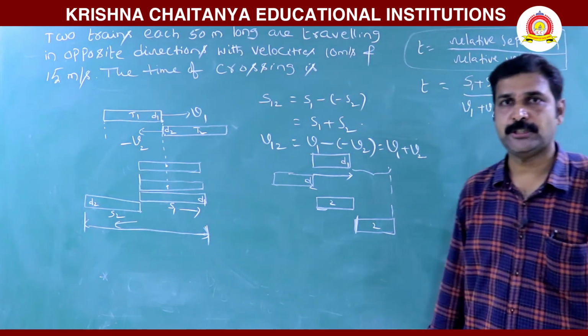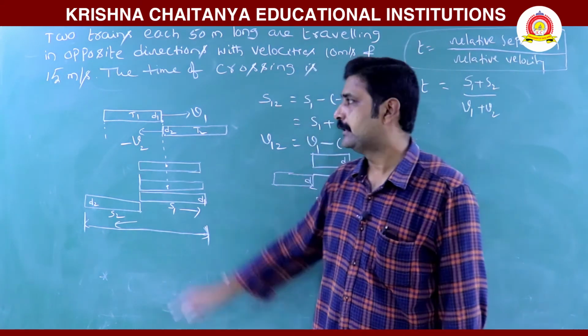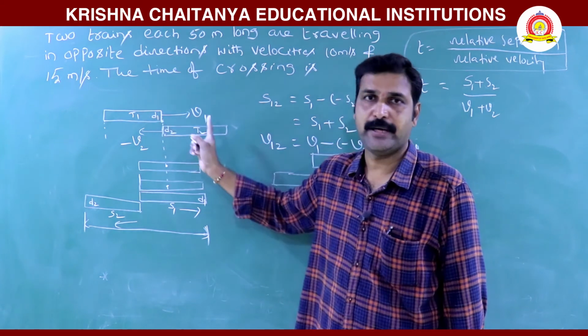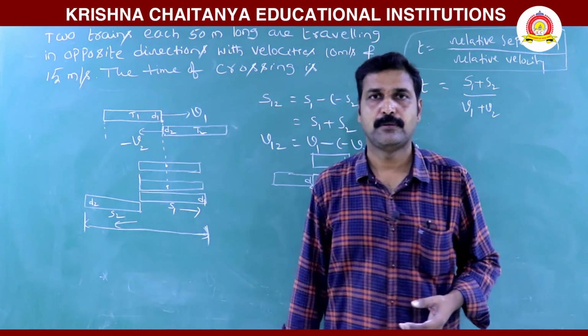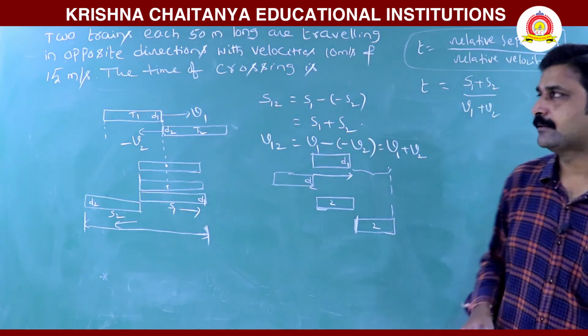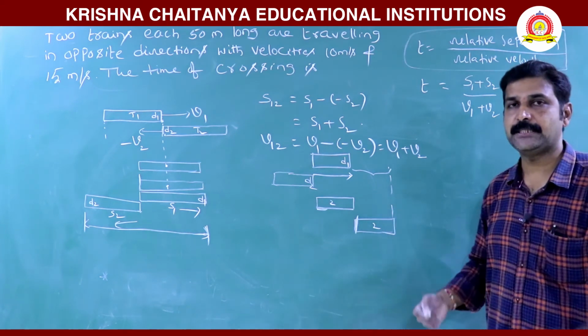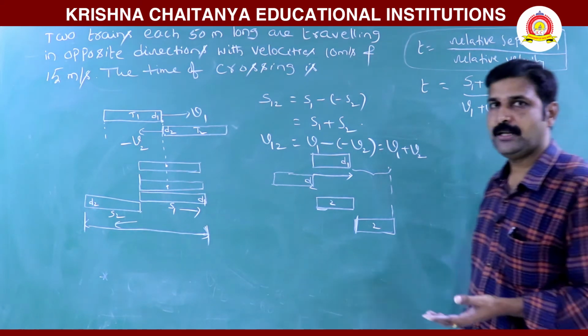Here both are in motion, so they could not find the absolute values. They can only find the relative values. So driver 1 or driver 2 looks at the time they take to cross each other. Means in order to cross each other, what distance they travelled, first of all they find.